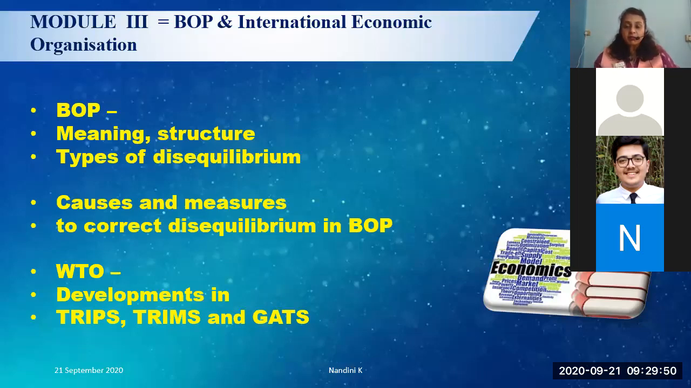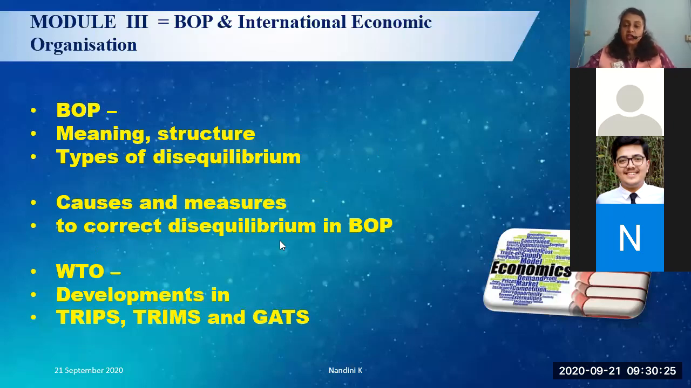Then types of disequilibrium. Types of disequilibrium could be cyclical, frictional, temporary, short run disequilibrium, structural disequilibrium, and so on and so forth. What the world is experiencing today is a cyclical disequilibrium, and it can eventually lead to structural disequilibrium also. A structural disequilibrium is a major disequilibrium which needs to be corrected. So the causes and measures to correct disequilibrium in the BOP become important.